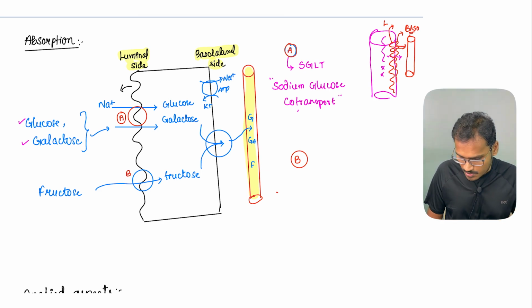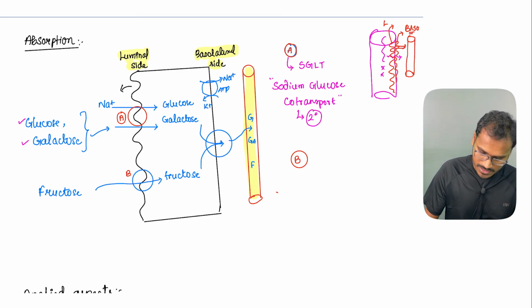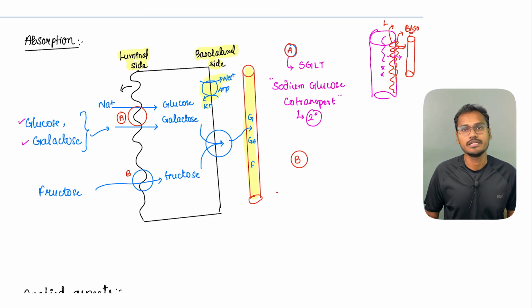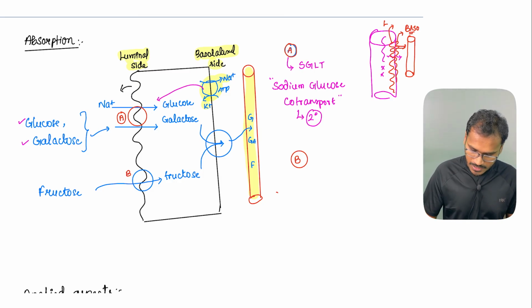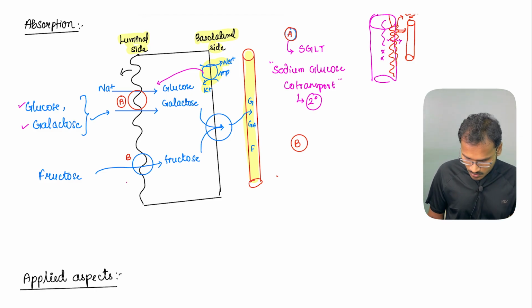But this co-transporter is a secondary active transport. If it is a secondary active transport, somebody has to put the energy. That is done by the primary active transport, which is present in the basolateral side. That is nothing but our famous sodium potassium ATPase pump. So, that is the one which is going to provide the energy to this transporter indirectly. Next, for the fructose we have another transporter which is called the GLUT5 transporter. GLUT5. So, the transporter labeled B here is GLUT5.